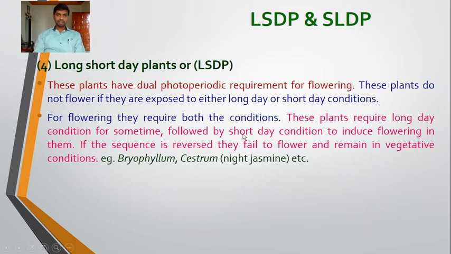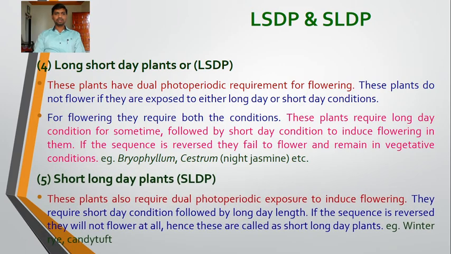So these long short day plants have dual photoperiodic requirement. They require both the conditions. They require long day condition for some time, followed by short day condition, for inducing flowering. And if the sequence is reversed, they fail to flower and remain in vegetative condition. These are LSDP, long short day plants.